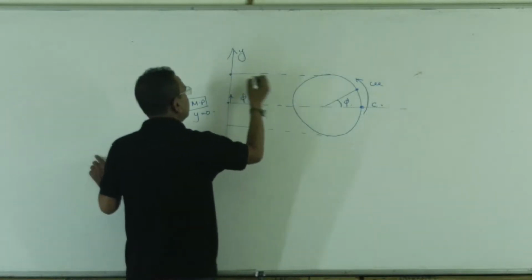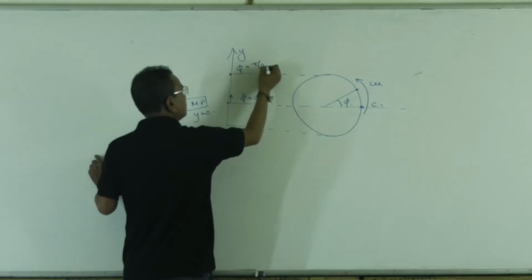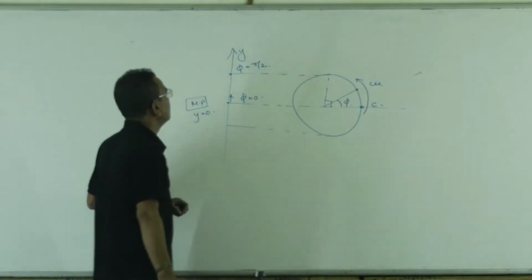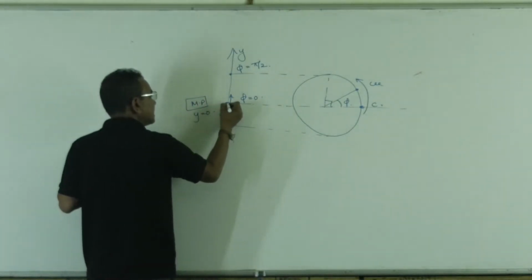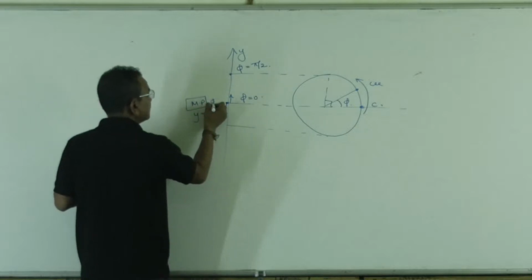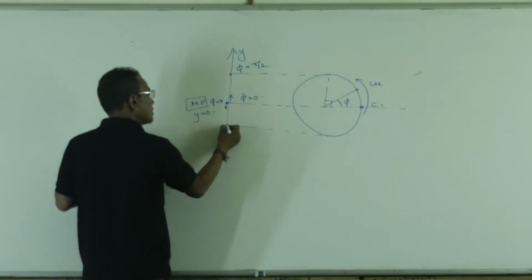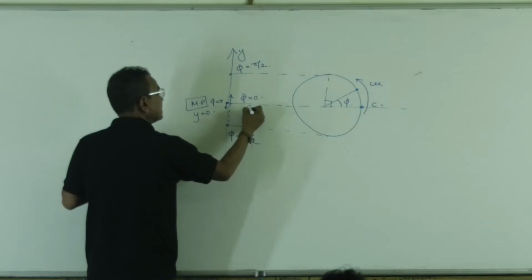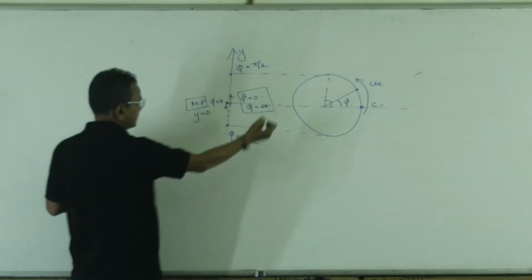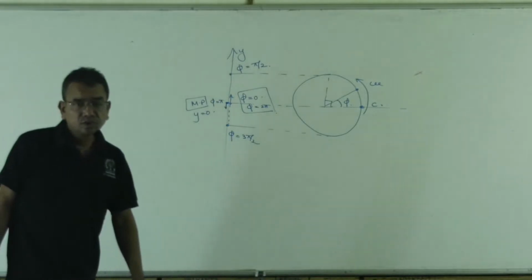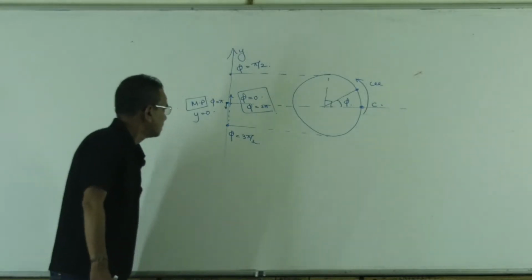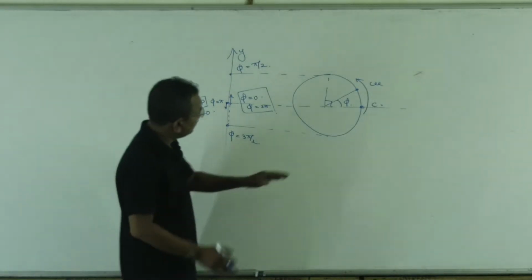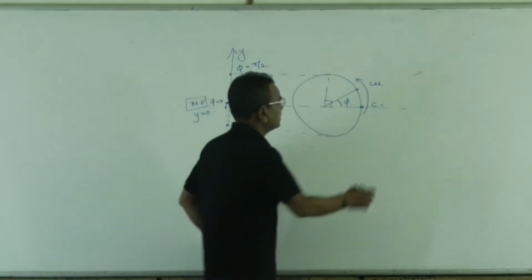Once it reaches the extreme point, phase becomes pi by 2. The particle is at this point, and this angle of the reference line with the x-axis is pi by 2. Once you reach the mean position again, in downward motion, phase becomes pi. Once at the lower extreme, phase is 3 pi by 2. Once it again reaches the mean position, phase becomes 2 pi or 0 and the cycle completes. So for the complete cycle, phase change is 2 pi. Phase means the angle in circular motion with respect to the reference line.